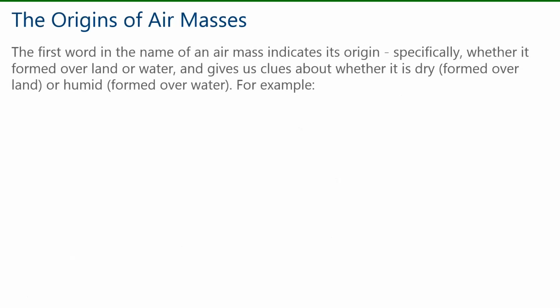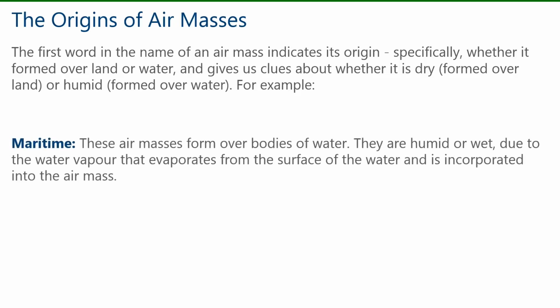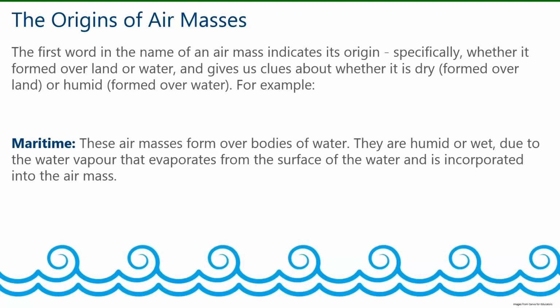The first word in the name of an air mass indicates its origin, specifically whether it formed over land or water, and gives us clues about whether it is dry, formed over land, or humid, formed over water. For example, the word maritime indicates these air masses formed over bodies of water. They are humid or wet due to the water vapor that evaporates from the surface of the water and is incorporated into the air mass.